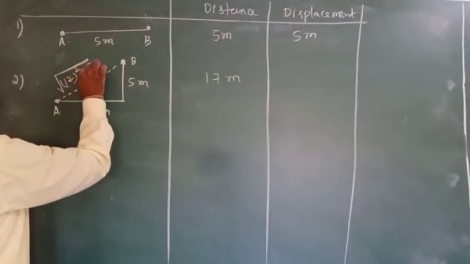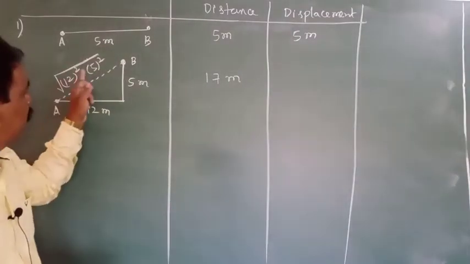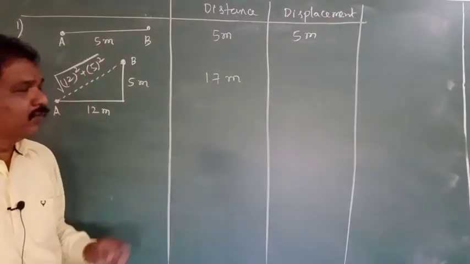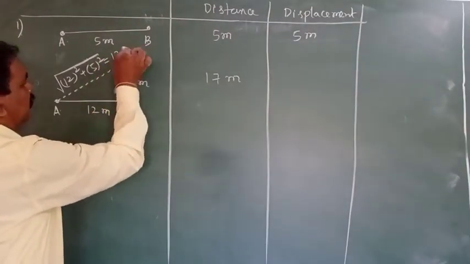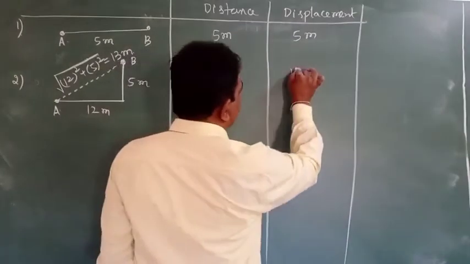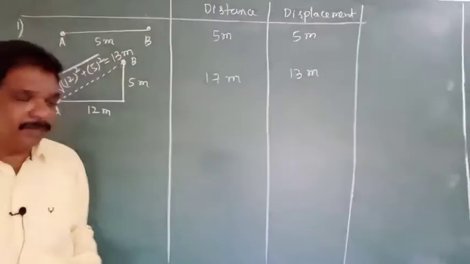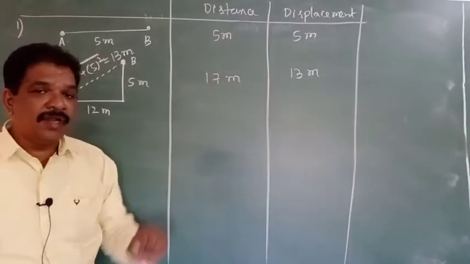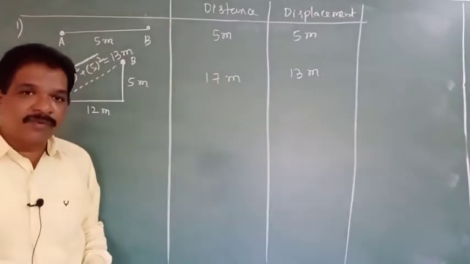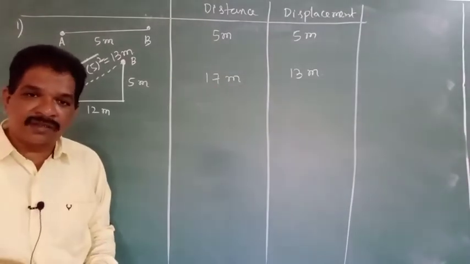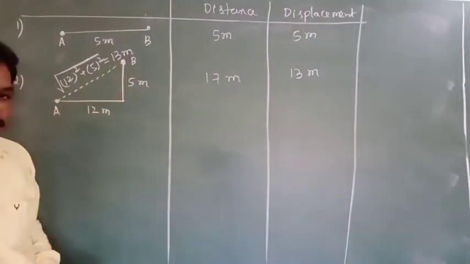Square root of 12 square plus 5 square. This is nothing but 144 plus 25. Root 169 means 13 meters. So in this case, displacement will be 13 meter. Here the displacement value is less than distance, because the body is not going in a straight line. Here the direction of the body is changed.